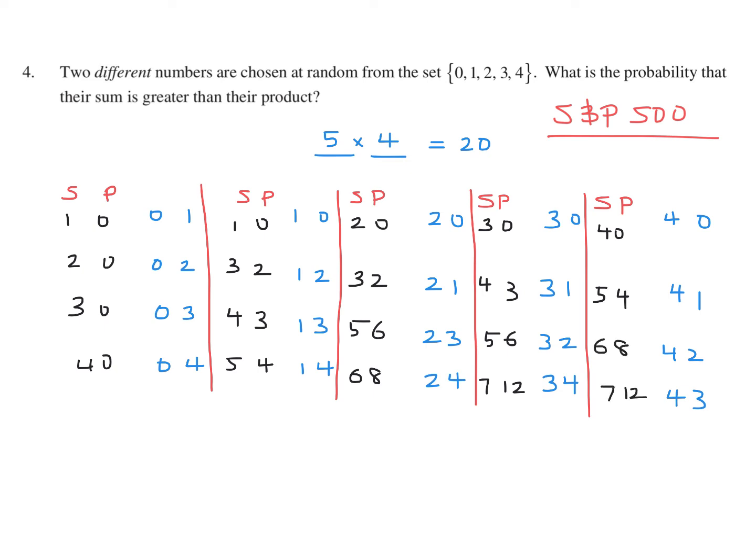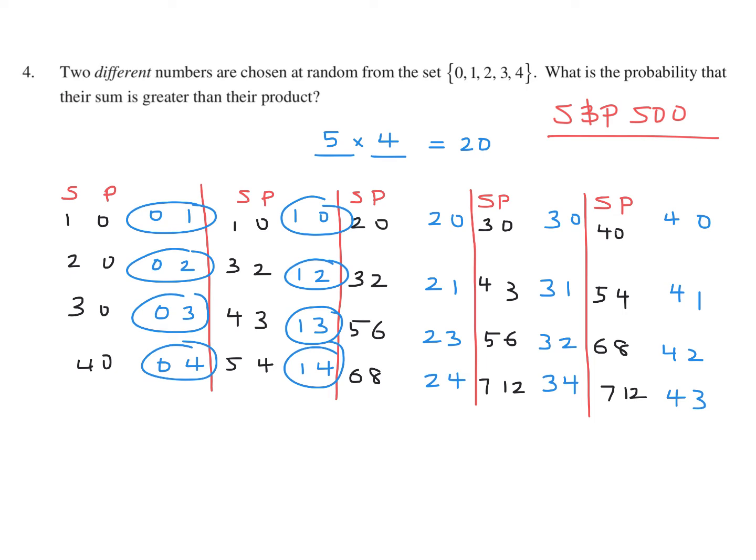Okay, so now which one of these has that condition that the sum is greater than the product? I'll just circle them. Sum is greater than the product. This guy, this guy, this guy, this guy, all of those. Here, here, here, and here, all of those. This one, this one. Okay, not these two, because as you can see, the sum is not greater than the product there. Over here, just this one and this one. And in the last one, these two. Okay, hopefully I circled the right ones.